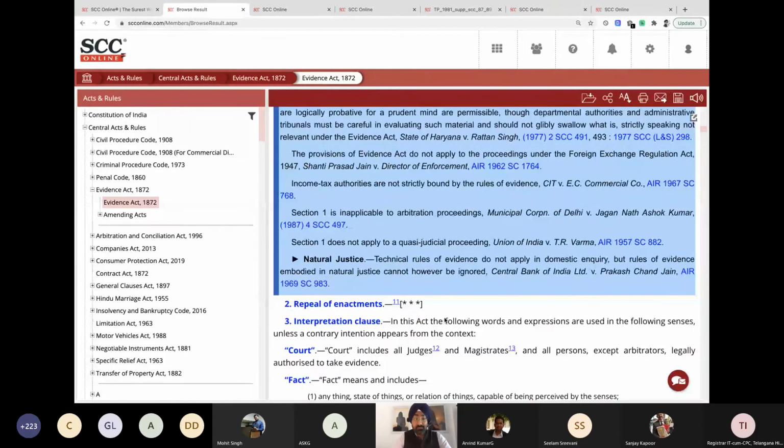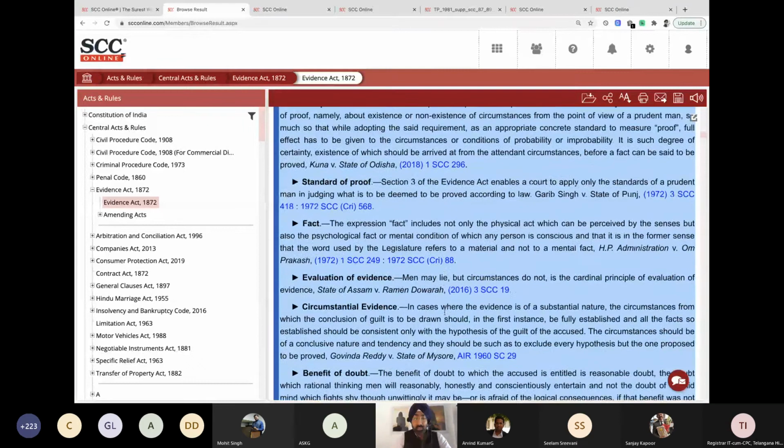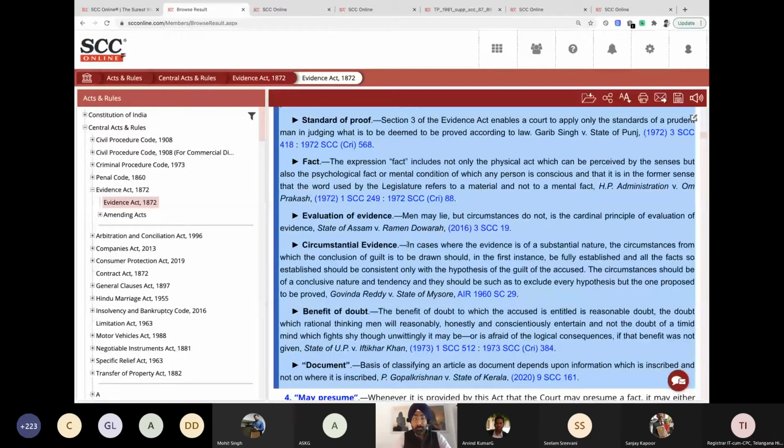These blue boxes run throughout the Act. What are these? These are important judgments on the topic being discussed in the Act. On circumstantial evidence, this is one case, Govinda Reddy versus State of Mysore of 1960. What you read here, this brief, is a brief from the judgment, not the Act's entry.